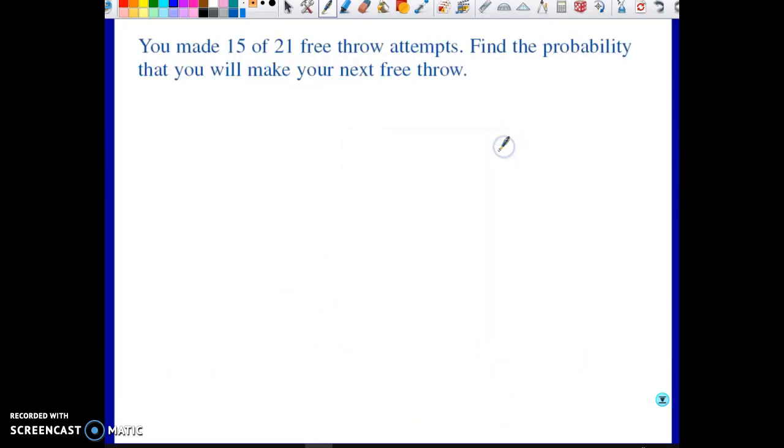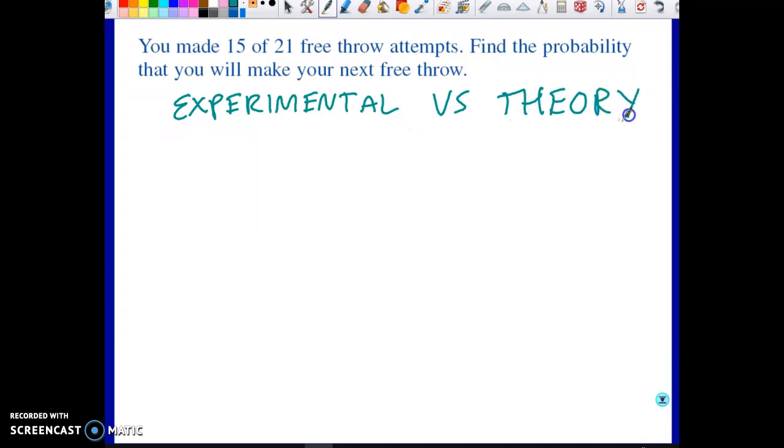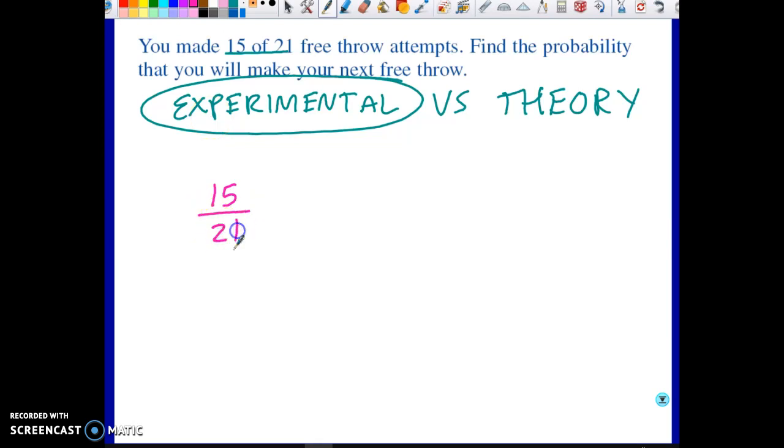Now, let's say you made 15 of 21 free throw attempts. Find the probability that you'll make your next free throw. Is this experimental or theoretical? Am I going off of what's actually happened, or am I just calculating what should happen in theory? Well, the correct answer is that this is an experiment. We've done the experiments. You've already shot these free throws. And assuming that you perform the same every single time, which doesn't always happen, but experimentally, you made 15 successes out of 21 total attempts. So we're going off of that data to predict the future of what happens next.